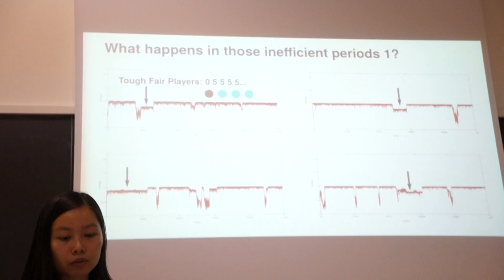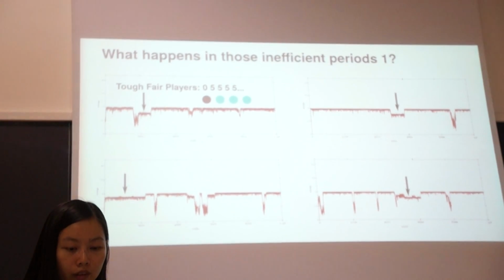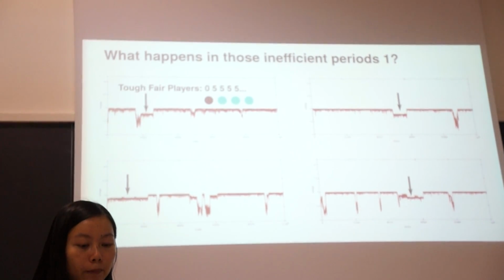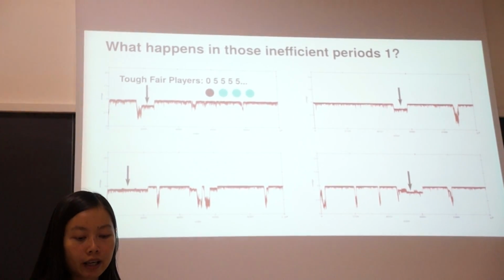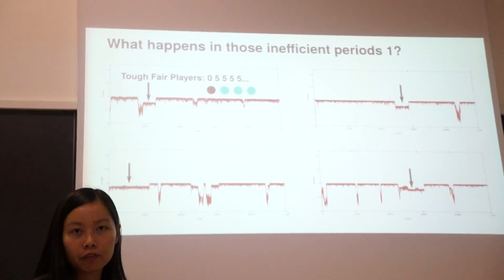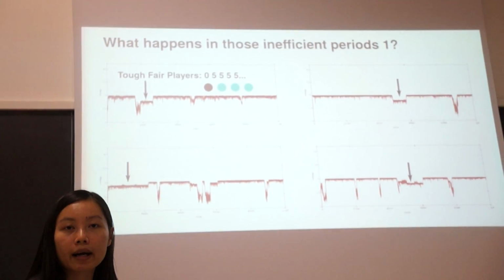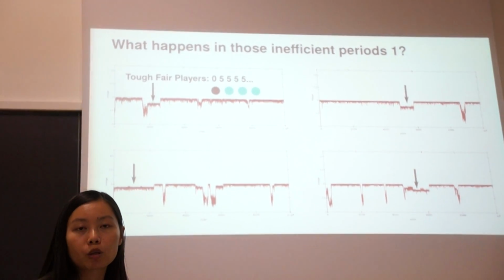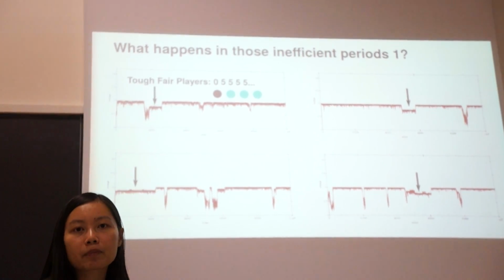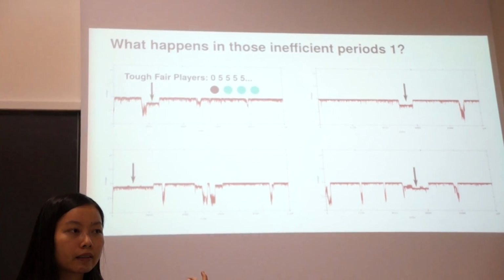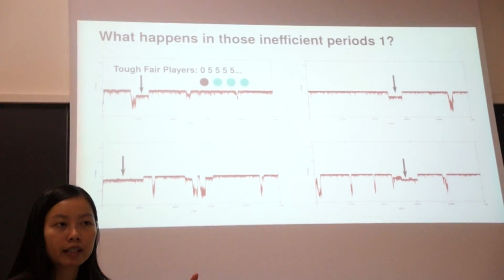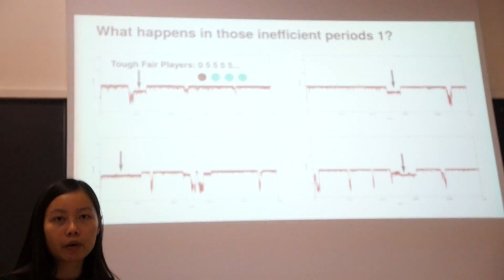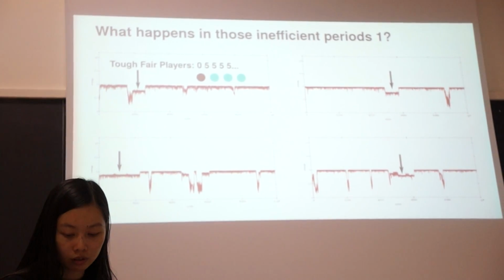So what happens in those inefficient periods? There are 2 kinds of inefficient periods. The first one is when the population average is around 4.5, and the population is full of top players. They claim high in the first round, but then they retreat to claim medium from the second round onwards. And so the typical payoff sequence is 0, 5, 5, 5, 5. This is to say that the negotiation comes to very good terms after all, but because it is delayed in the first round, it is costly for everyone in the first round.